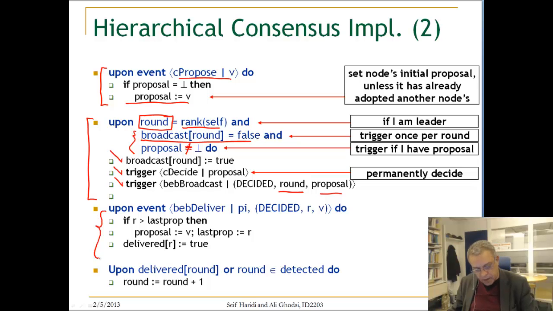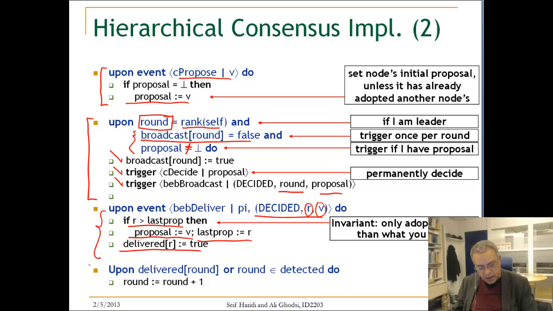Other nodes, if they get a delivery of that message, so this is the ID or the proposal ID, and this is the proposal value itself. So if R is higher than my last proposal, then I adopt this proposal. Okay, so this is the proposal I adopt, and this is my last proposal number that I have. And also I say here that I got a delivery of a message at round R.